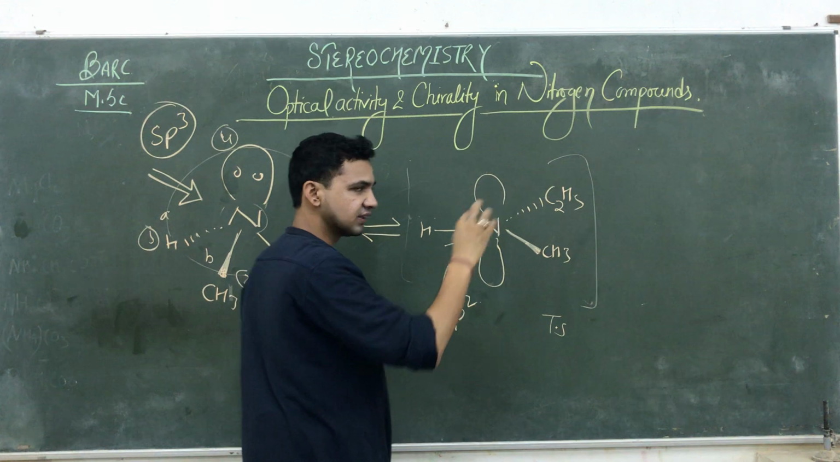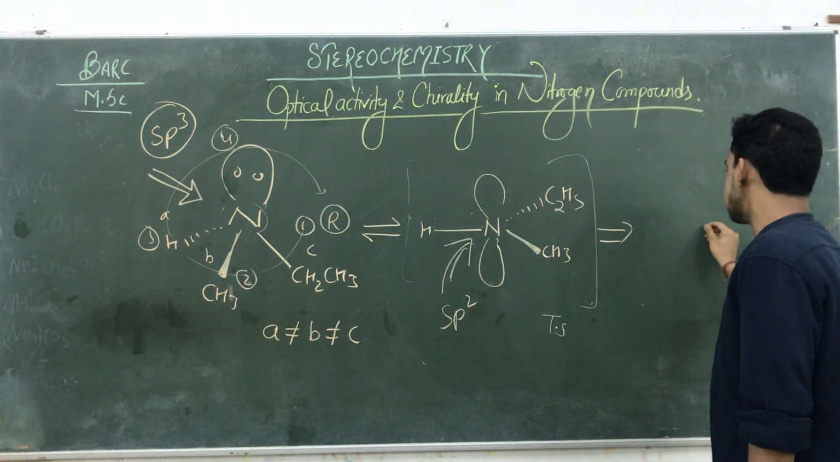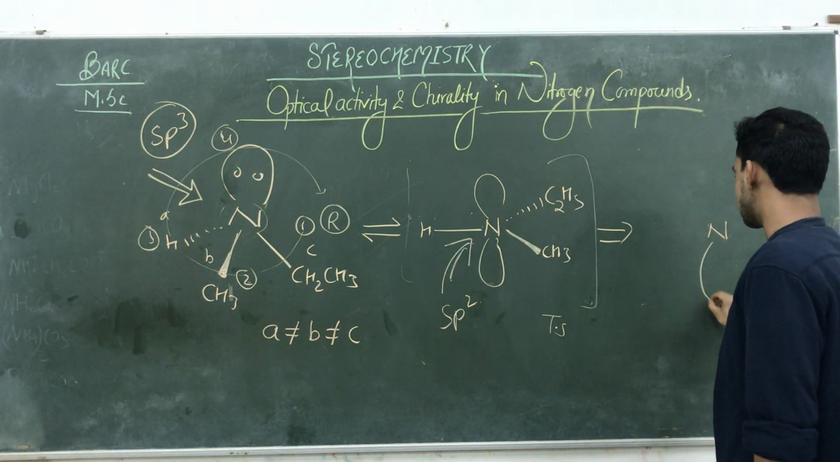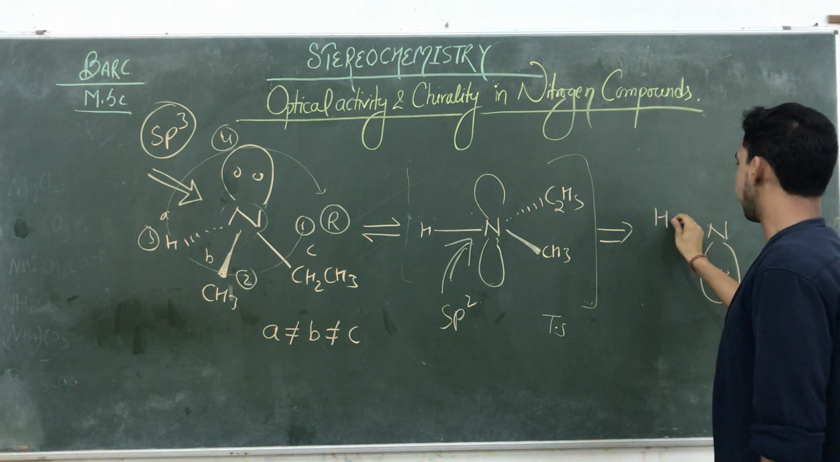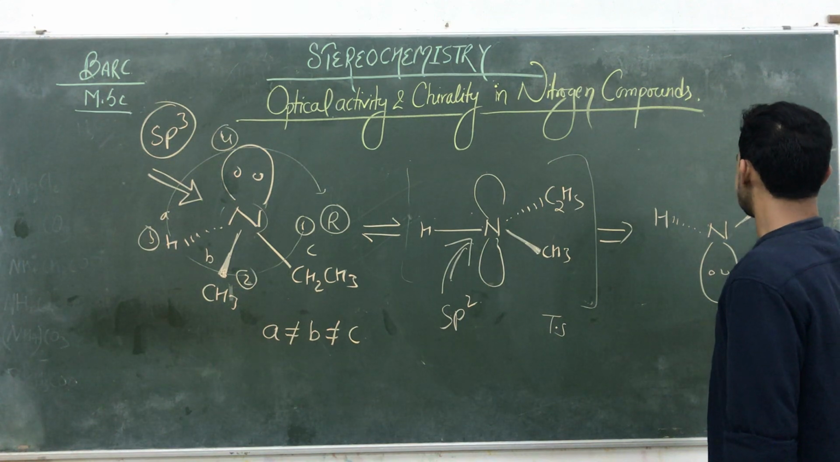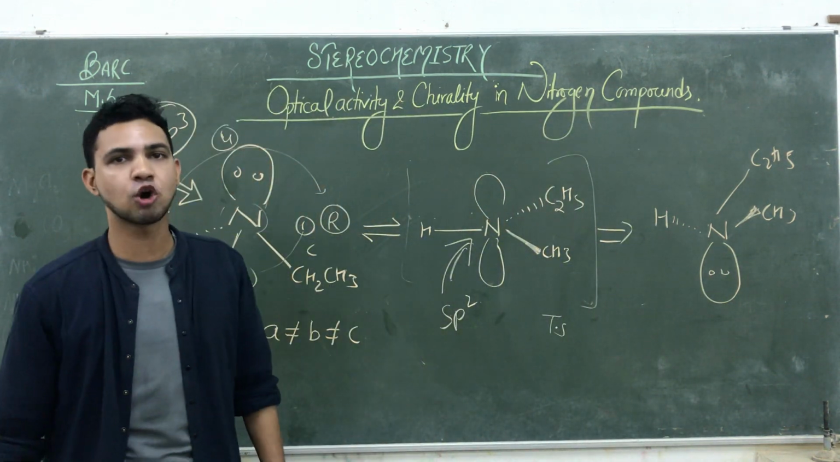In the next one, the whole compound is flipped or inverted. At that time, what happens? If the compound is flipped, its lone pair is here, hydrogen is here, and here CH3 and here C2H5. So it is a kind of flipping, and due to this flipping, they lose their optical activity.